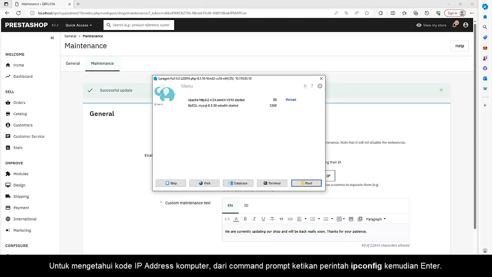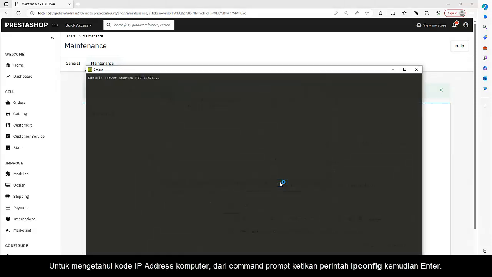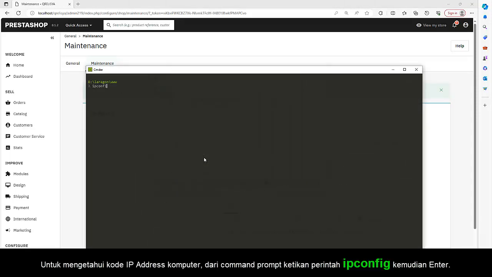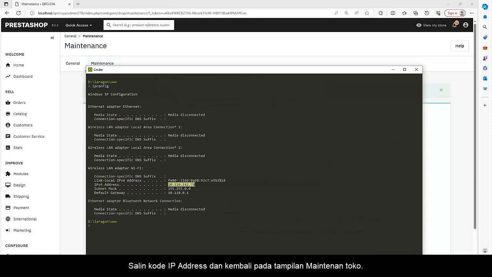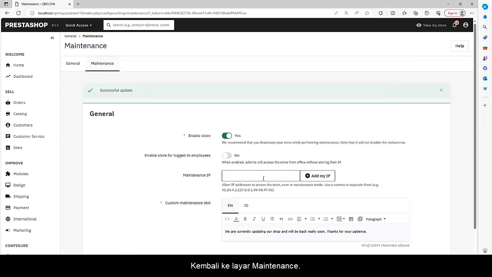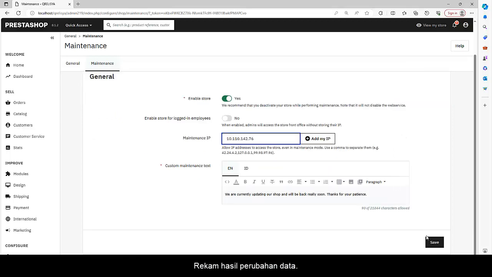To find out the IP address code of the computer, from the command prompt type the ipconfig command, then enter. Copy the IP address code and return to the store maintenance view. Place the IP address copy result. Save the data change result.